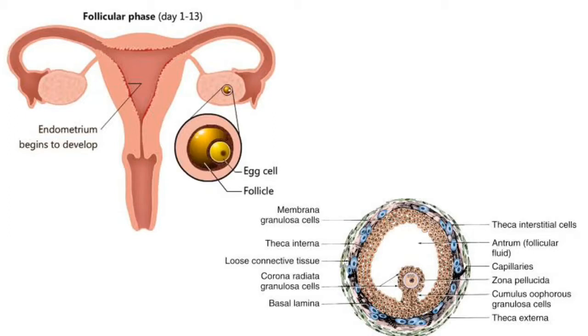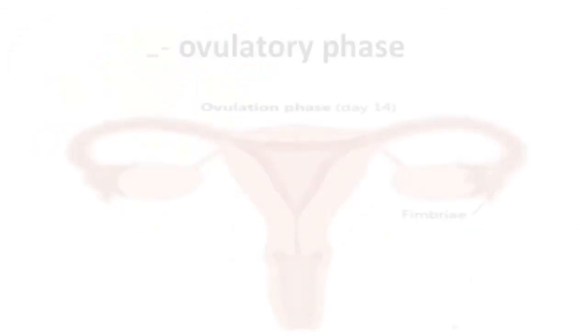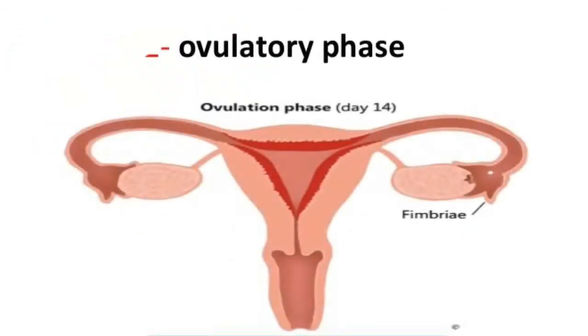Now the third phase is the ovulatory phase. Both LH and FSH attain a peak level in the middle of the cycle, about the 14th day, the last day of the follicular phase. The rapid secretion of luteinizing hormone leading to its maximum level during the mid-cycle is called the LH surge, that is the luteinizing hormone surge.